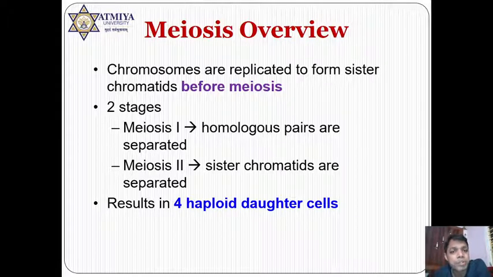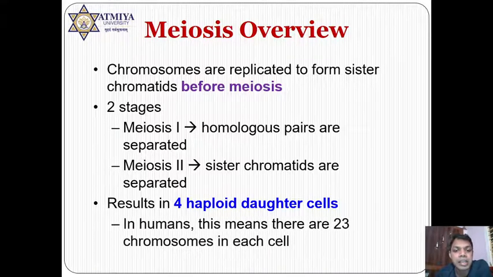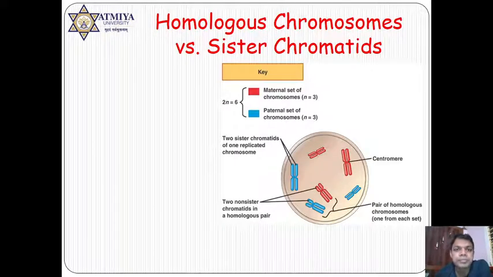So remember, meiosis 1 is the different one. Here it is a reduction division, and meiosis 2 is very equivalent to the mitosis, and it is equation division. Finally, four haploid daughter cells will be formed. Meiosis occurs only in the gametic cells, and finally these four cells will have 23 chromosomes each.